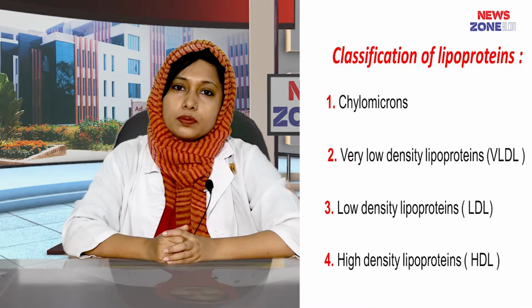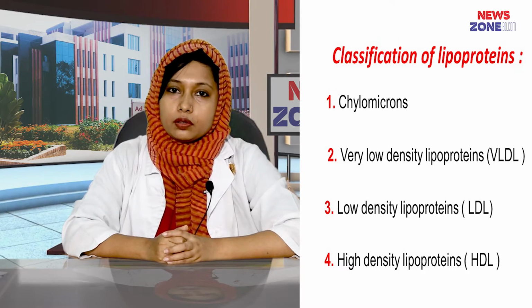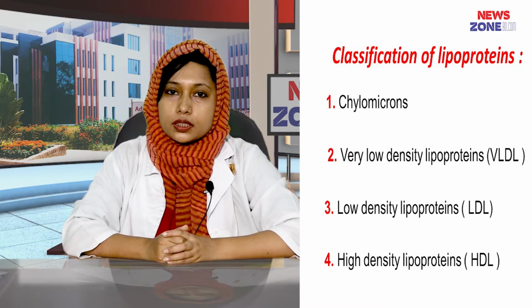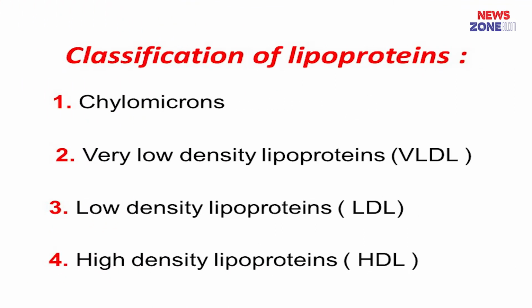Now, what are the types of lipoprotein? Lipoprotein is of 4 types. First one is chylomicron, second one is very low density lipoprotein, third one is low density lipoprotein and last one is high density lipoprotein. Chylomicron's origin is intestine, and the speciality of chylomicron is that more than 90% triacylglycerol is present in it, that means the highest triacylglycerol containing lipoprotein is chylomicron.